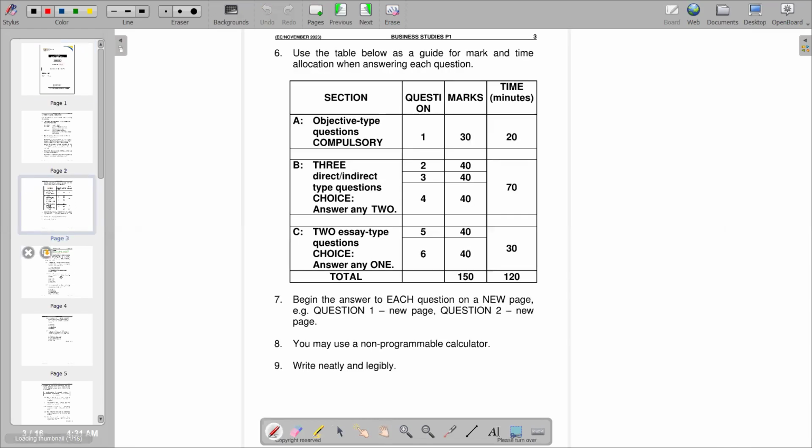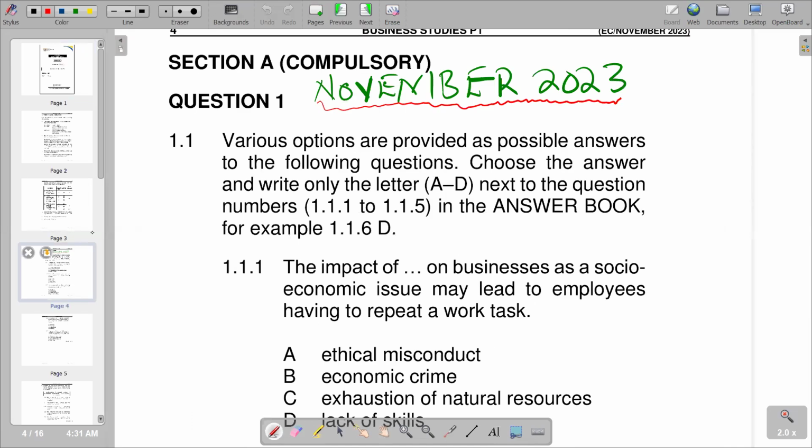We are going to start on multiple choice, whereby we have Question 1.1, and it reads that various options are provided as possible answers for the following questions. Choose the answer that is 1.1.1 to 1.1.5 in the answer book. Then we're given an example in terms of how you are supposed to present it in the answer book.